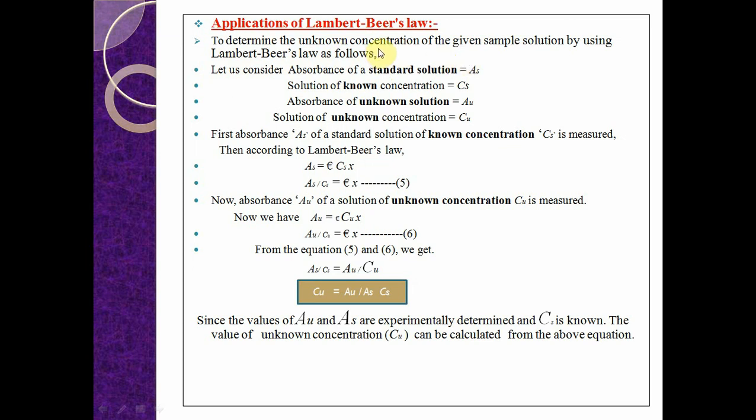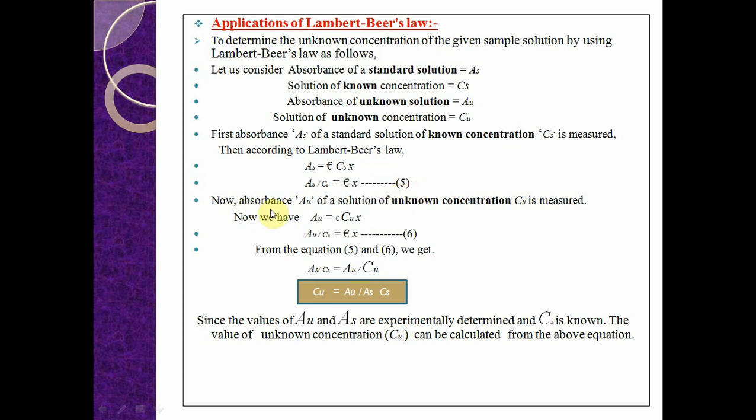First of all, let us consider the absorbance of a standard solution of known concentration as As, with concentration Cs, and the absorbance of the unknown solution as Au, with unknown concentration Cu. First, the absorbance of the standard solution of known concentration Cs is measured. Then, according to Lambert-Beer's law, As is equal to epsilon Cs x. Therefore, As by Cs is equal to epsilon x. This is equation number 5.